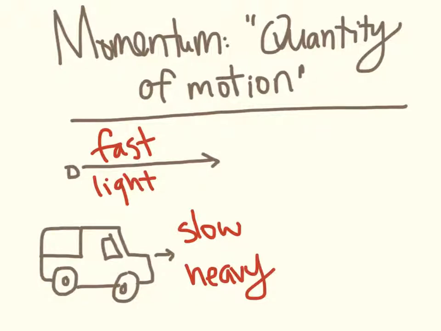And when we talk about the amount of momentum, it's like the amount of force you'd have to apply over time to slow it down. Obviously, if the van were going as fast as the bullet, it would be much harder to slow down than the bullet because it's heavier.